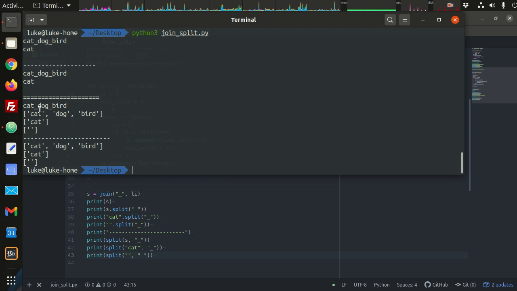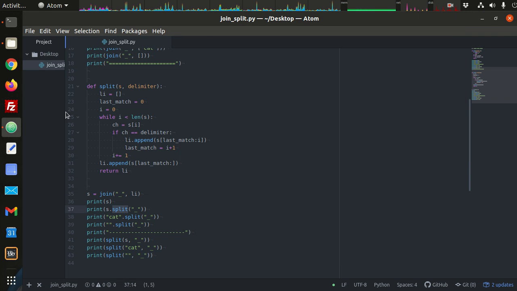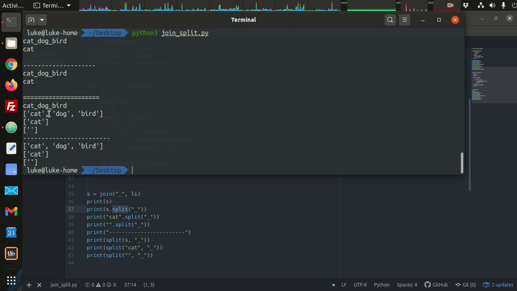Okay, so cat, dog, bird. So this is the built-in version of split attached to the string object, and you get cat, dog, bird. So we got that as well. Then with just cat, we got a list with just cat in it, and sure enough, we do have the same functionality as the built-in versions.